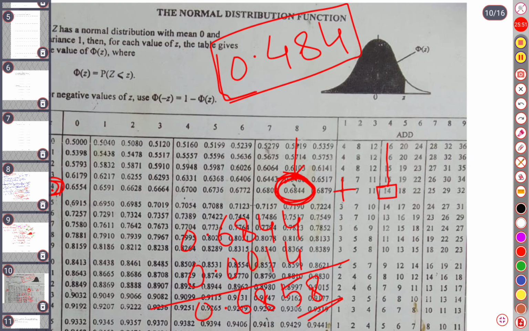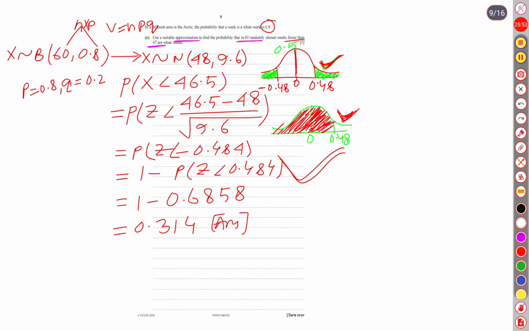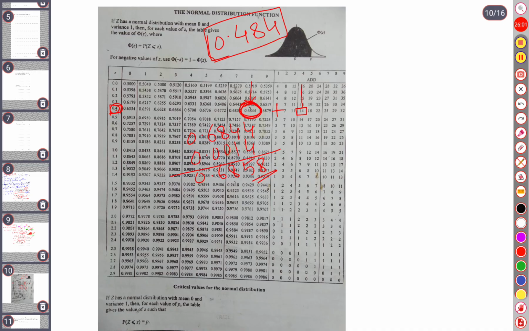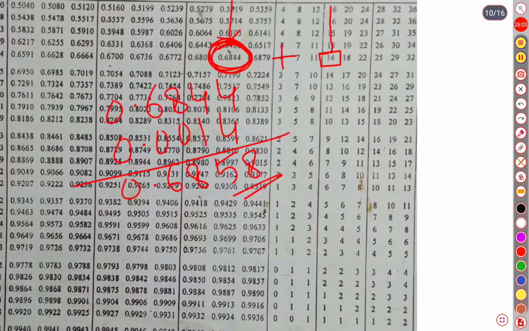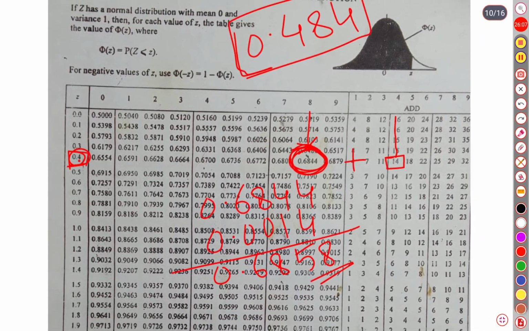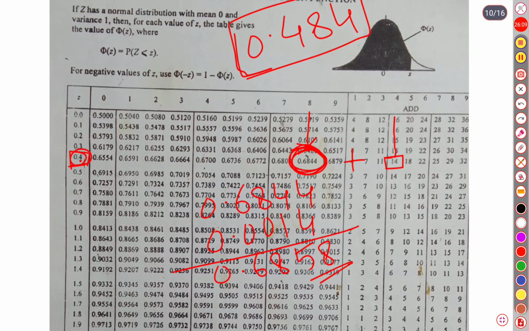Let's go back to the page to make sure that we have written 0.6858. Yes, we have written the same quantity, 0.6858. Well, this is how we will identify this. Once again, for the last time, I am going to show you. Our z-score was 0.484.